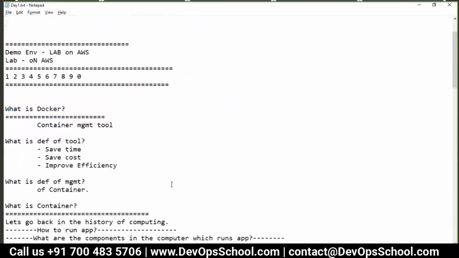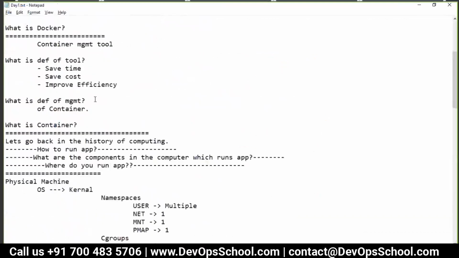I still have not discussed containers. Let's go back to things. Some of you must be thinking we lost the track. What is Docker? Docker is a container management tool. So Docker will save your cost, save time, and improve efficiencies. Managing of what? Containers. But what is a container?